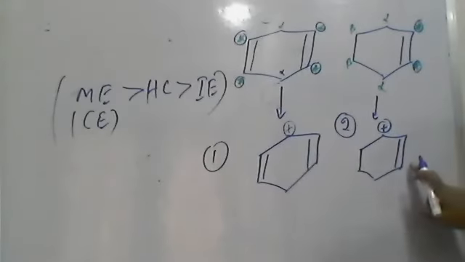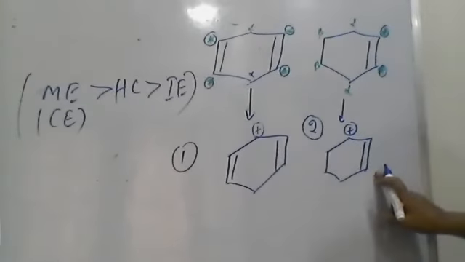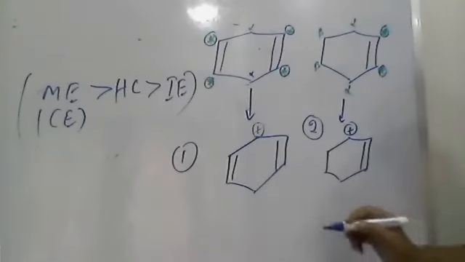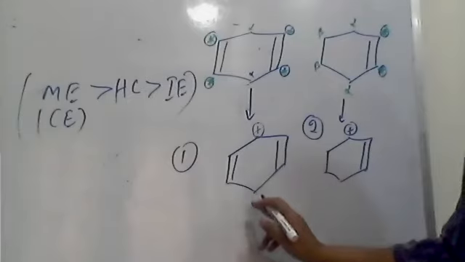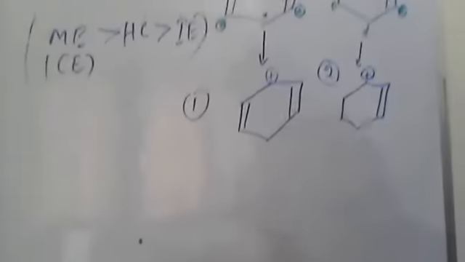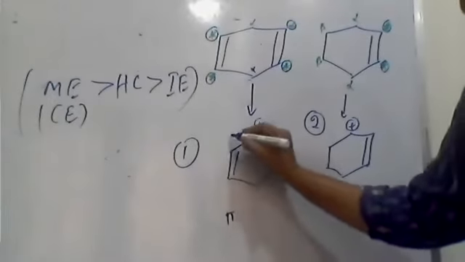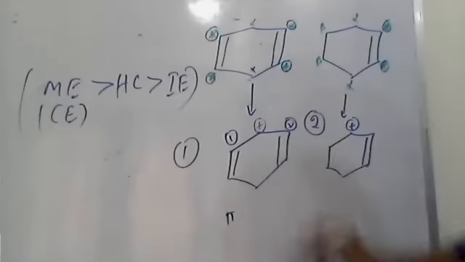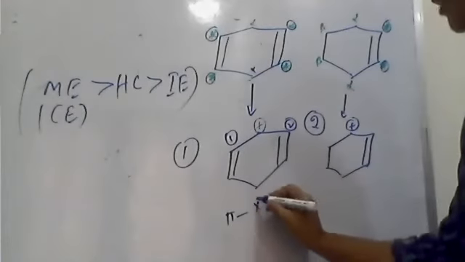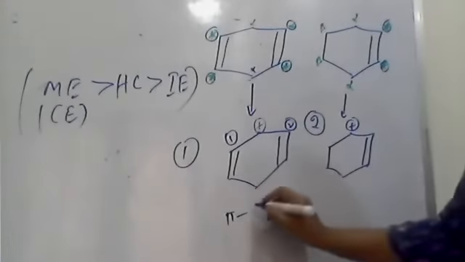Whereas in second molecule, see here, it is having only one conjugation. Could you see? The first molecule is having the more conjugation, that is pi, and between these two one conjugation, and between these two second conjugation, pi and positive charge, pi and positive charge.